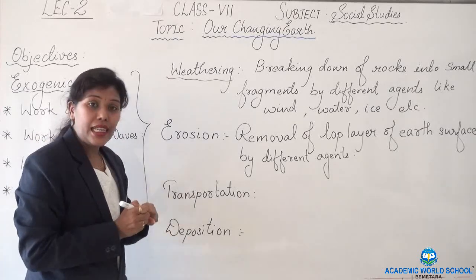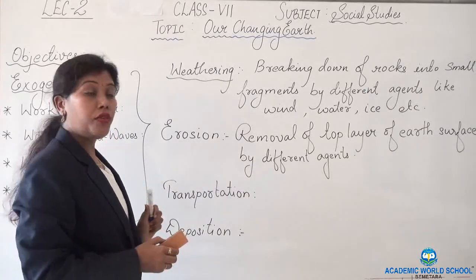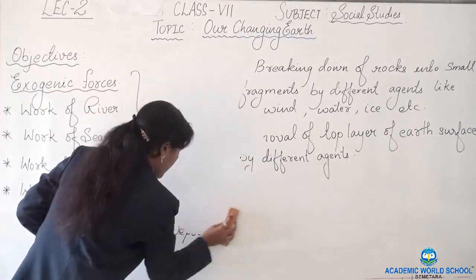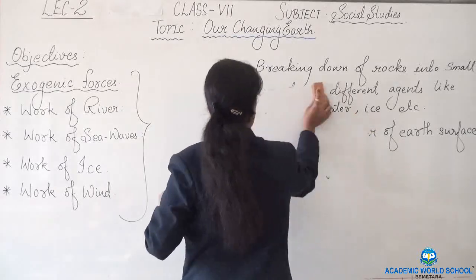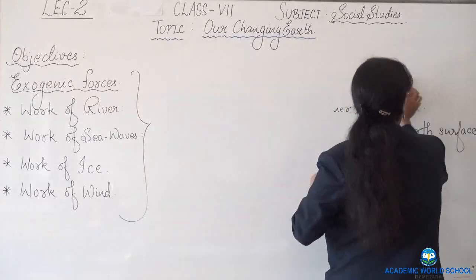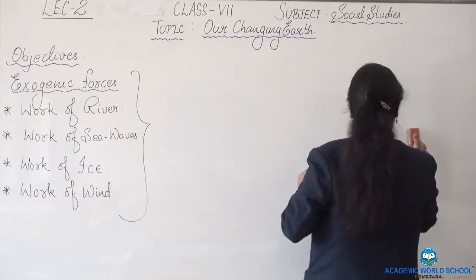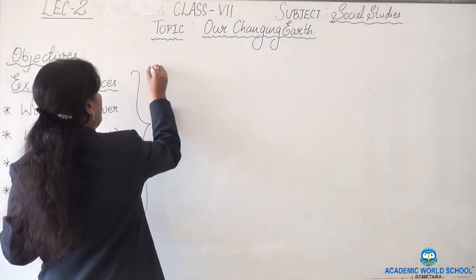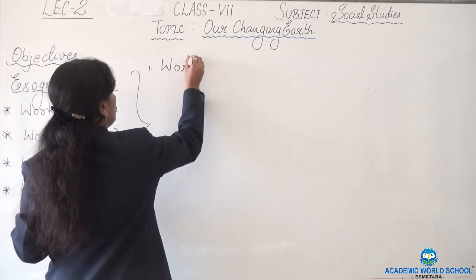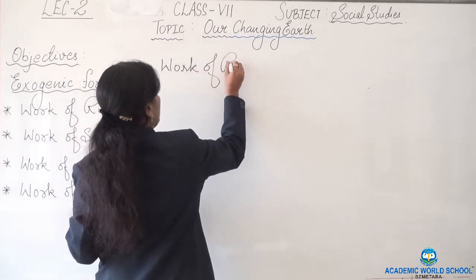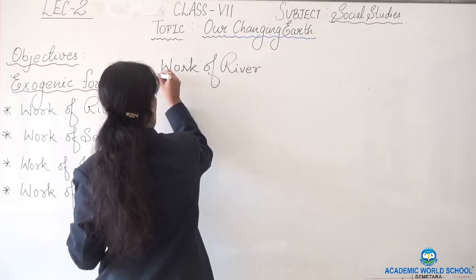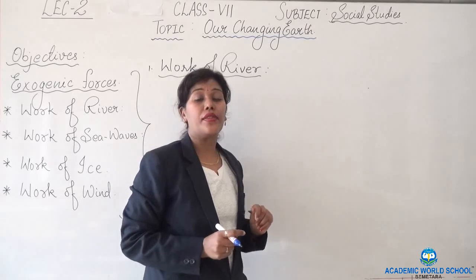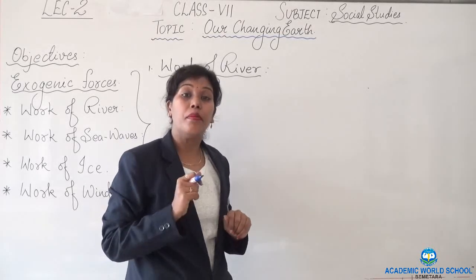So students, let us see the work of a river. Yes students, you have all seen that running water erodes material.